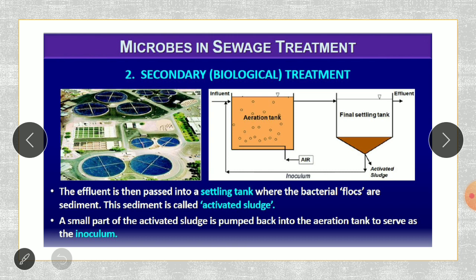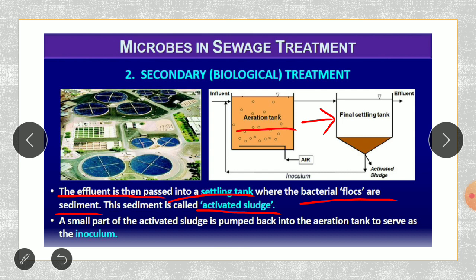Next step, once the biochemical oxygen demand we have finished, now what is happening? The effluent from the aeration tank is then passed into the settling tank. Once the aeration is happening, the microorganisms have reacted. Next, what will they be doing? From the aeration tank, it will go into the final settling tank. In the final settling tank, these bacterial flocs are sedimented, and this sediment is called the activated sludge.